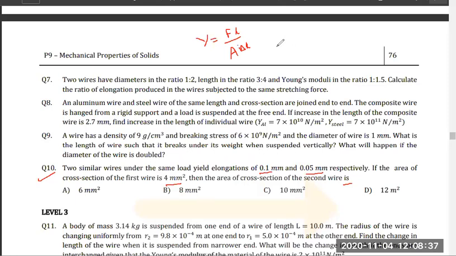So I can just calculate it: FL by A1 into delta L1 is equal to FL by A2 into delta L2. So easy, A1 by A2 is equal to delta L2 by delta L1. Formula putting, getting. Got it, everyone? Tell me, got it?